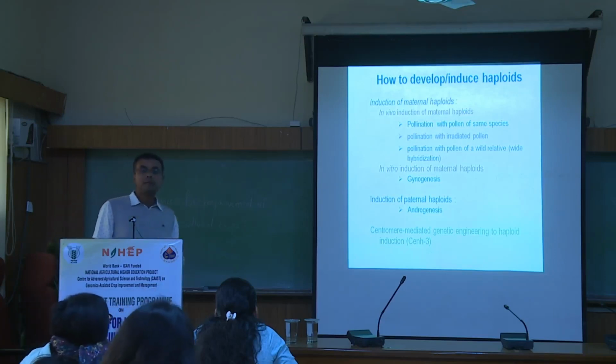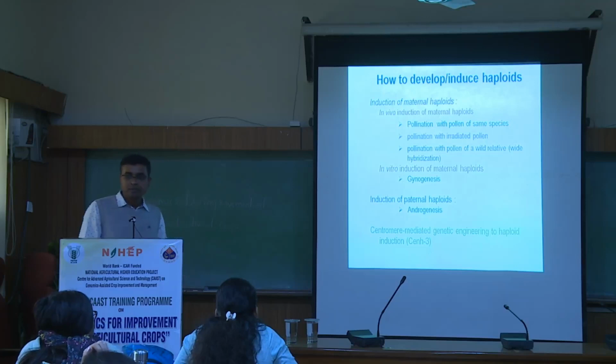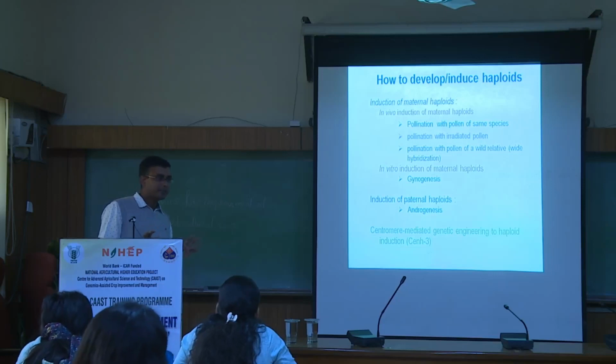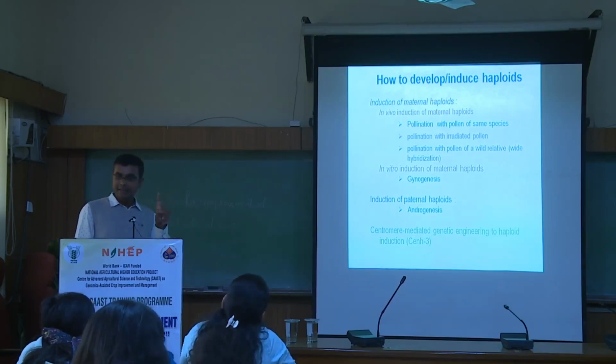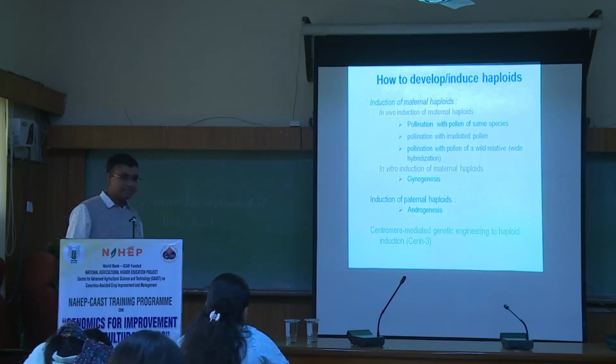Then how to develop the double haploids? When we are talking about double haploids, how to develop them? From where are you going to get the haploids? What are the sources of the haploid cells? Either microspore or megaspore. Microspore or megaspores, they are the two major sources. Microspore means androgenesis, male gamete, no? And megaspores means gynogenesis, female gametes. So we can do it at both stages, either through gynogenesis or androgenesis.